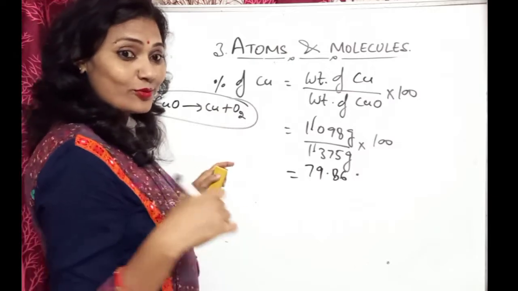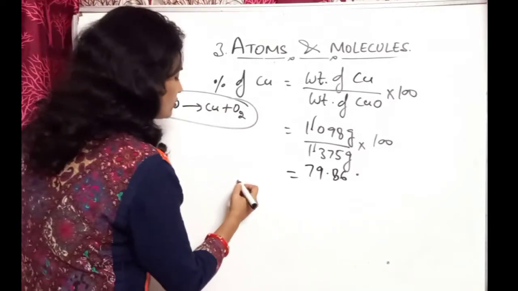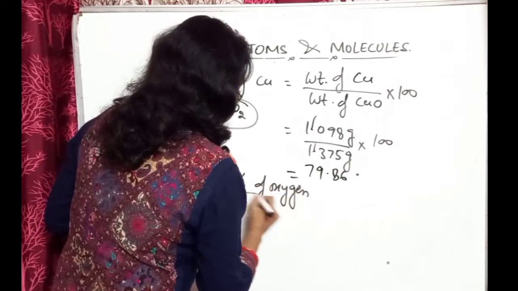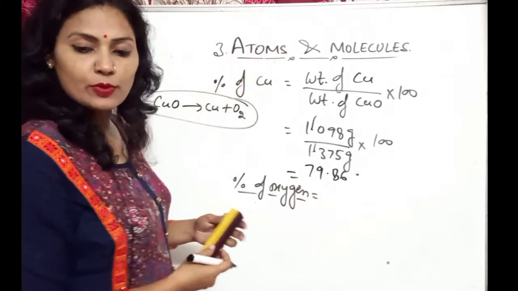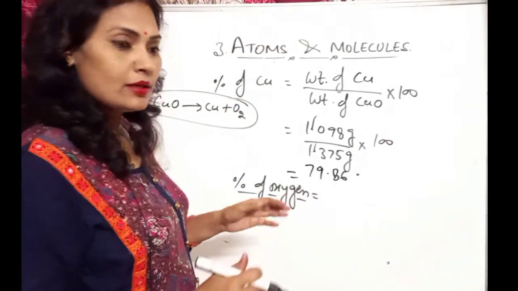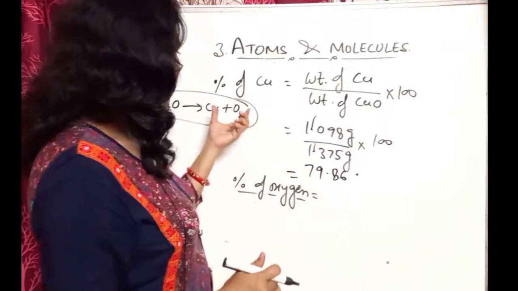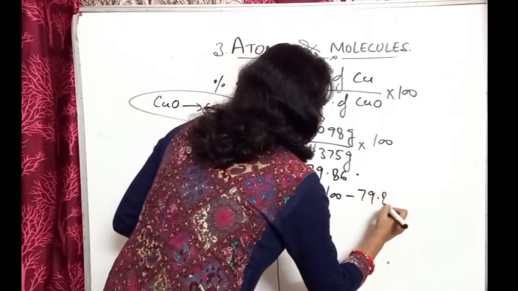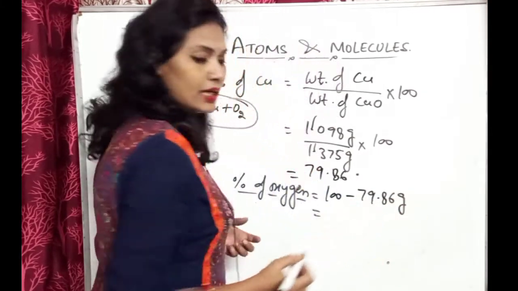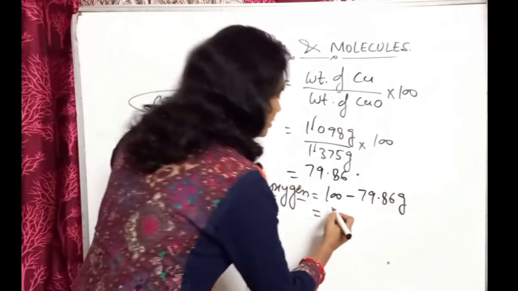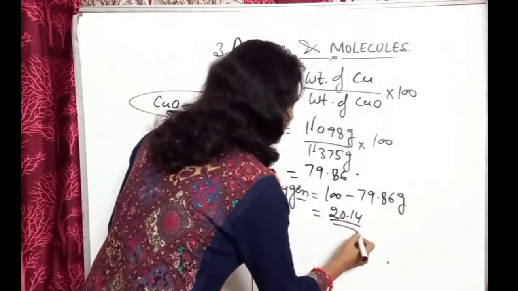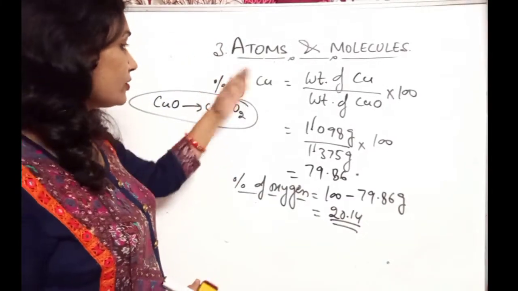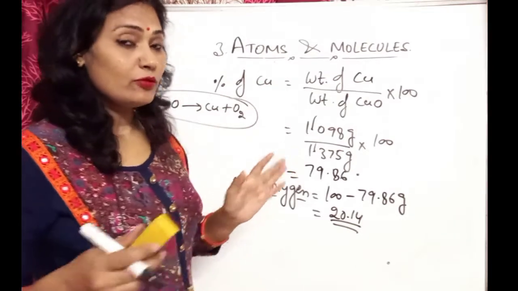So the percentage of oxygen equals 100 minus 79.86, because the total is 100. So we get 20.14. This is the percentage of oxygen. All these values are for the first experiment.